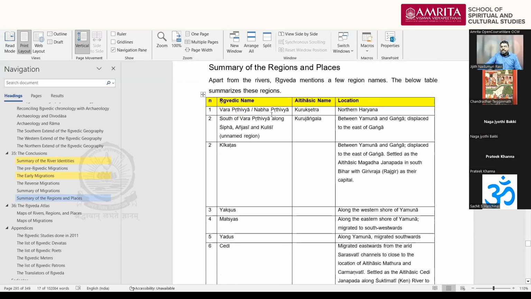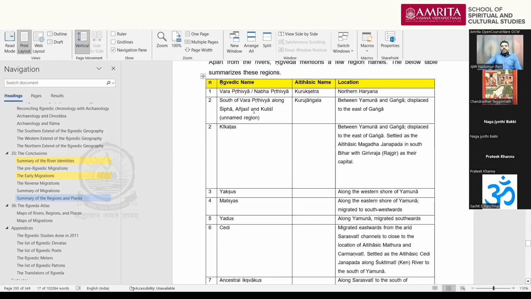One is the Varaprithviya region, that is Kurukshetra. It also has an alternate name, Nabha Prithviya, that is Kurukshetra, northern Haryana. Then south of Varaprithviya, where the rivers Shifa, Anjasi, and Kulisi fall. When the Kritsus became weak, they migrated to the south, and Ramana records them as Panchalas living in Kurujangala. So that is the Kurujangala region between Yamuna and Ganga, and the people who were displaced further moved to the east of Ganga.